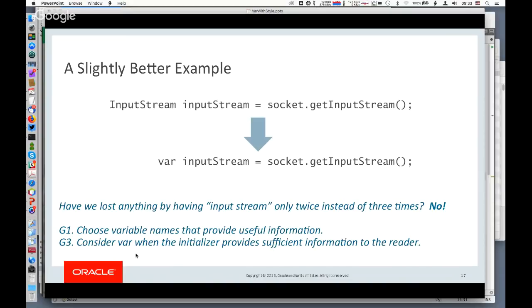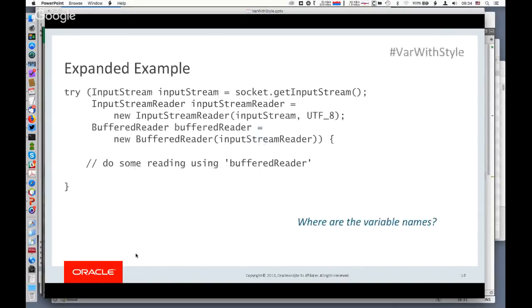All right, so let's expand this a little bit. So here's a try-with-resources statement that gets the input stream out of a socket, wraps an input stream reader around it in order to read characters, and then wraps a buffered reader around that. This is sort of the typical usage of the I/O libraries in Java. But notice what's going on here. Prior to Java 10, we would have to have explicit type declarations everywhere. And so what this does is it makes the lines kind of long, and you have to put line breaks in, and it makes it a little hard to see what's going on.